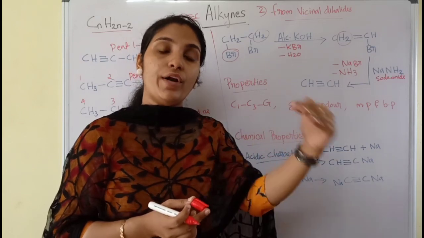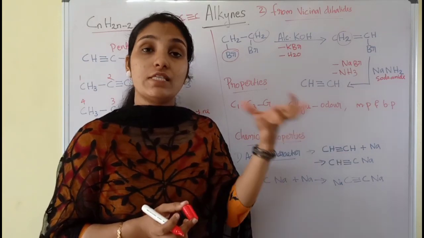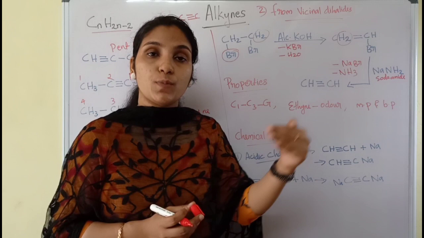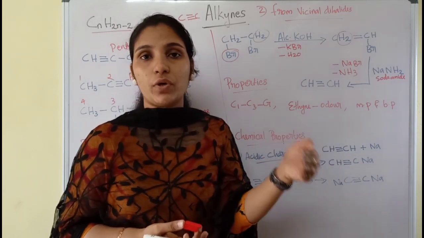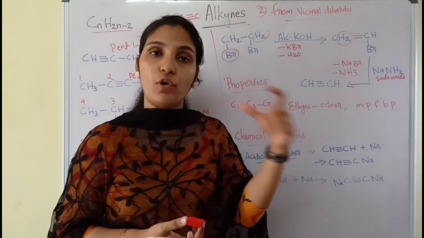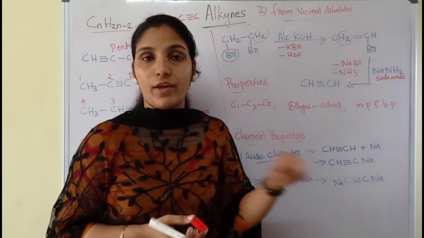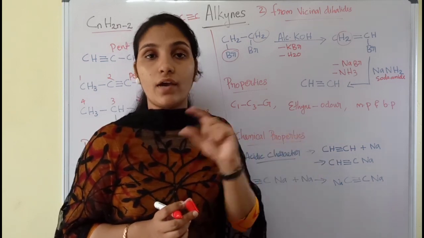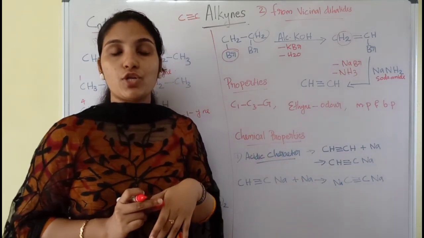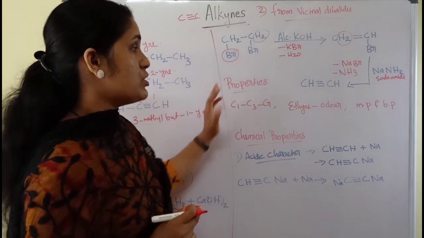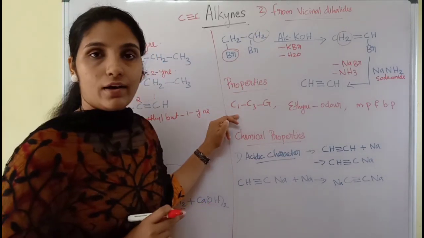So the corresponding alkyne will be obtained. Whatever vicinal halide we are taking, the corresponding alkyne can be obtained. First it should be treated with alcoholic KOH, and then the second, double bonded product should be treated with soda amide, NaNH2. So these are the two methods of preparation of alkynes. And next, the properties of alkynes.